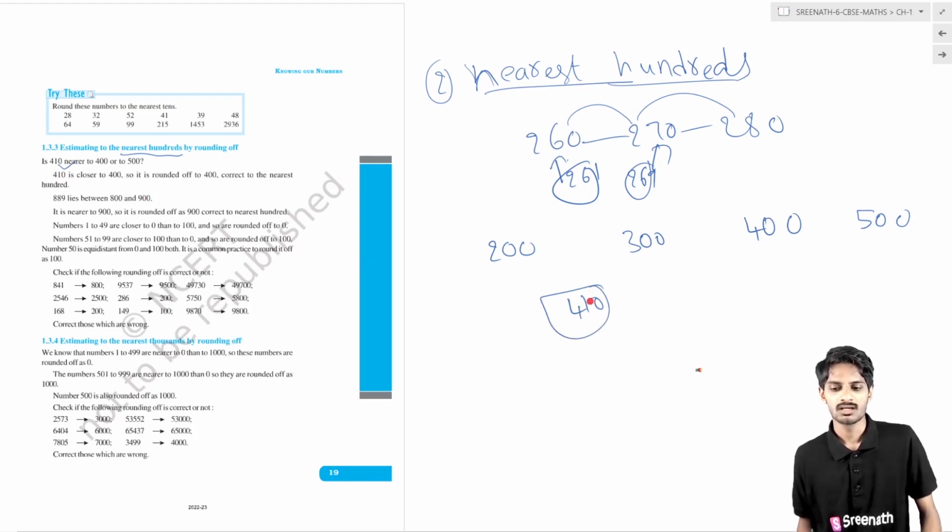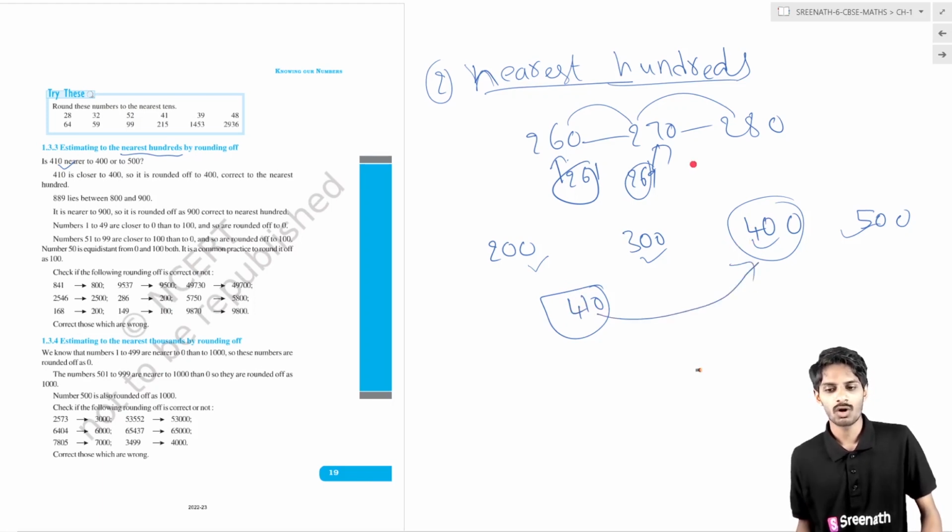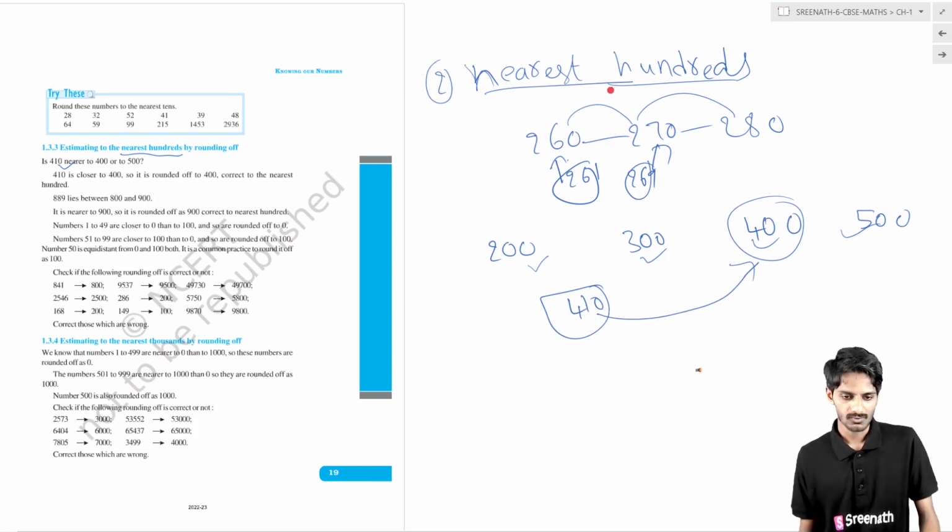The number 410, which is its nearest hundred? Either it is nearest to this or this. 410 is nearest to 400. So we have to round off 410 to 400 if you want to round it off to the nearest hundreds.